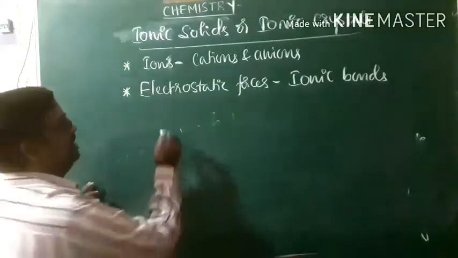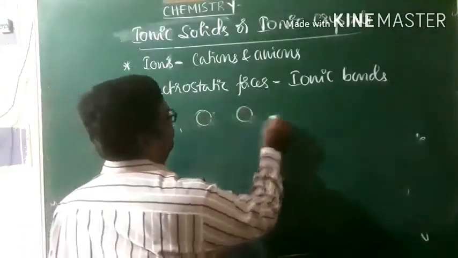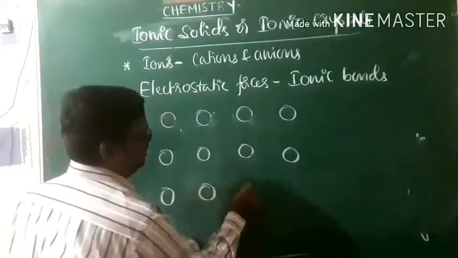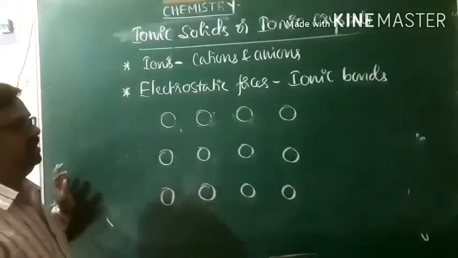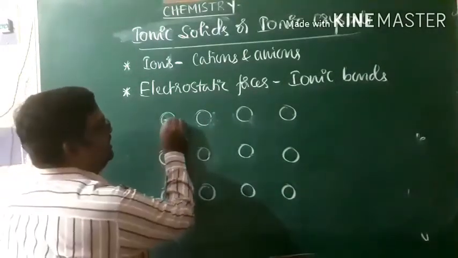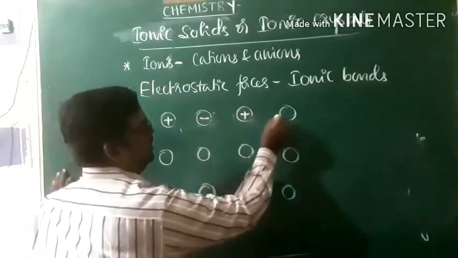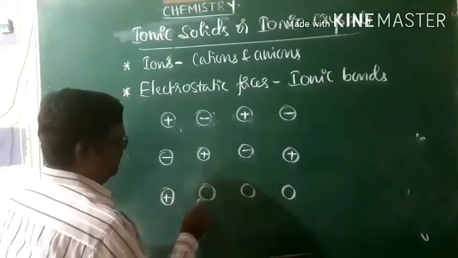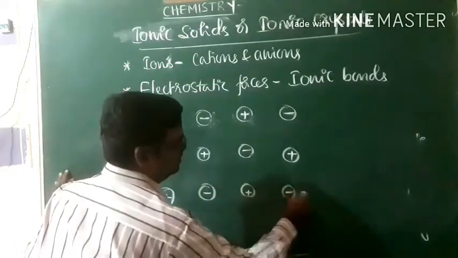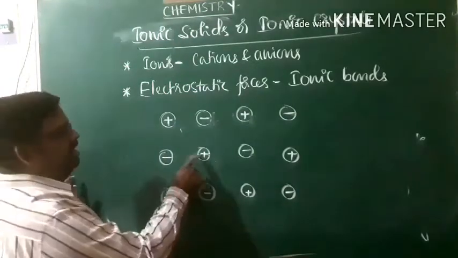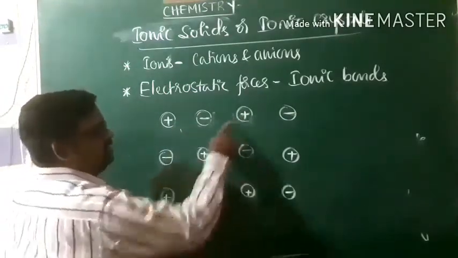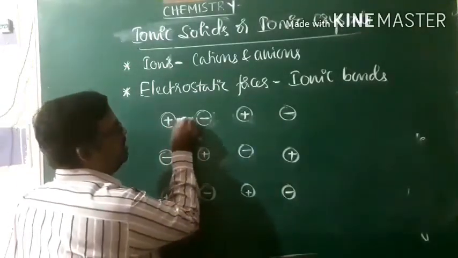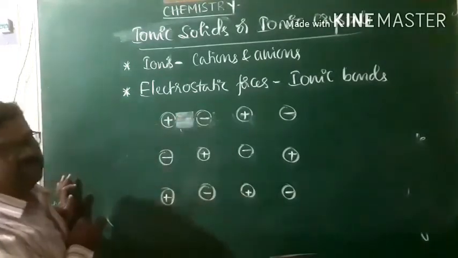Imagine this is the arrangement of constituent particles in an ionic crystal, the arrangement of ions in three-dimensional space. If I say this is a cation, it will be anion, cation, anion, cation, anion, cation, anion. Look at this. Each cation is surrounded by anions, each anion is surrounded by cations. That is, between cation and anion, there is a strong interionic force of attraction. That is what we call ionic bonding.